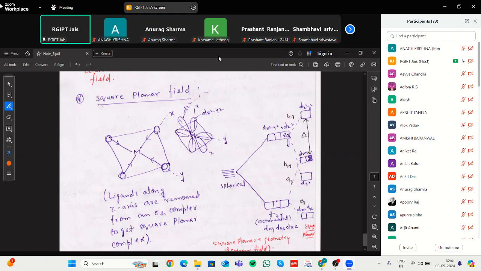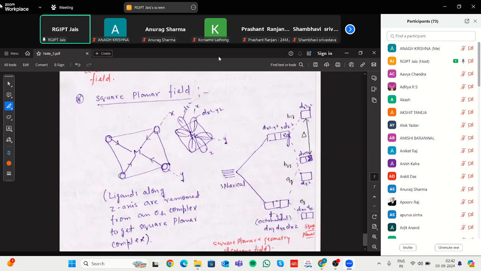Also, this theory does not explain the magnetic moment and color of the complex, and based upon this VBT we divided the complex into two categories. One is low spin complex, second is high spin complex.